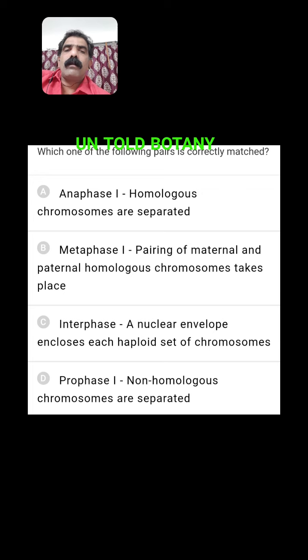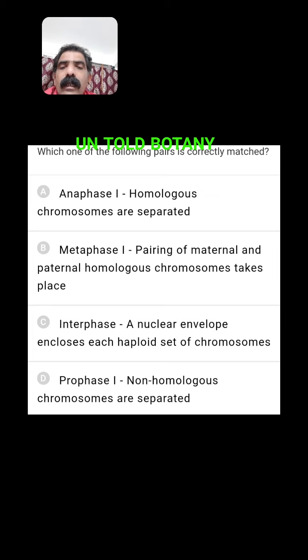Which one of the following pairs is correctly matched? Anaphase 1, homologous chromosomes are separated. Yes, disjunction takes place here. This is the right one. Metaphase 1, pairing of maternal and paternal homologous chromosomes takes place. No. Next, interphase, a nuclear envelope encloses each haploid set of chromosomes.